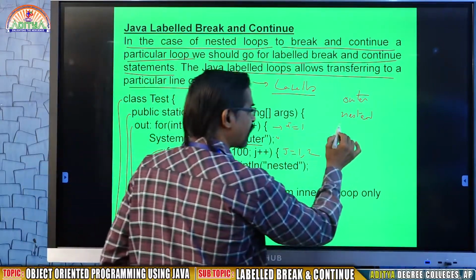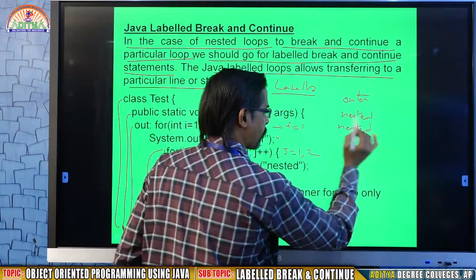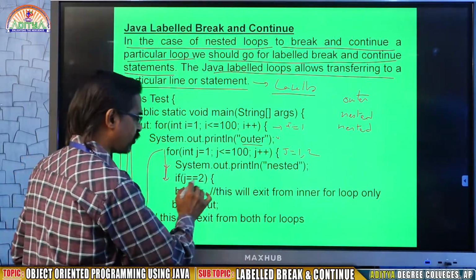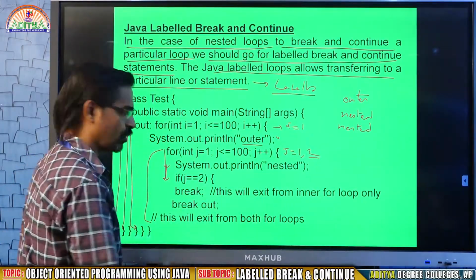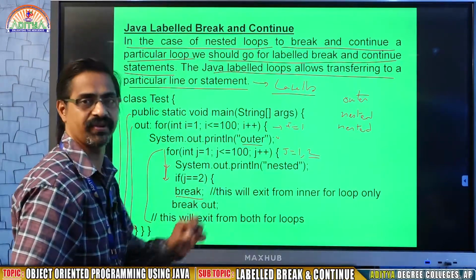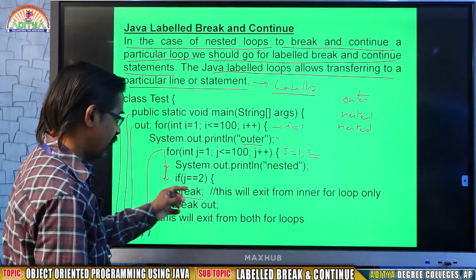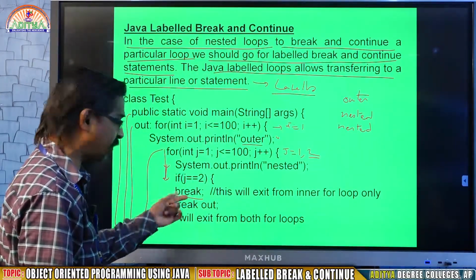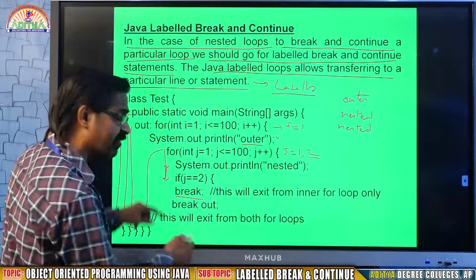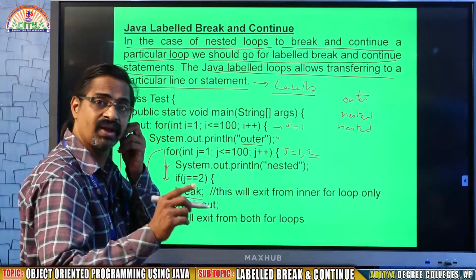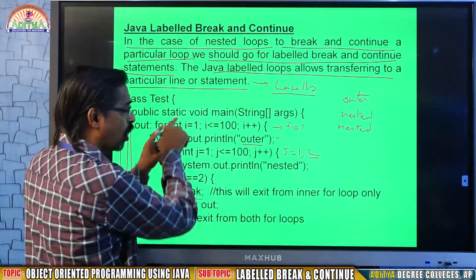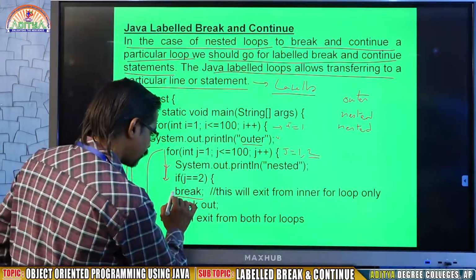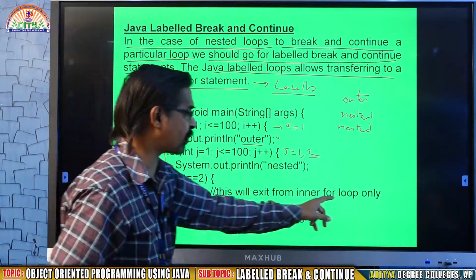Come down, it will print another word, nested, the second time. Now come down. What is the j value? Is it 2? Yes, j value is 2. What am I writing? Break. Observe it. This will exit from the inner for loop only. Without a label, if you are writing break, it means the inner for loop will be skipped, and the system will go back to the outer for, so that the i value will be 2. Okay. This is break. When you are using break, this will exit from the inner for loop.